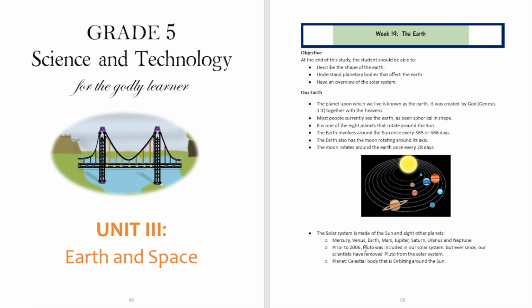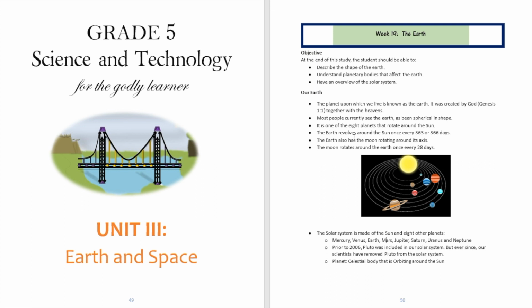Prior to 2006, there was another planet that was part of our solar system. It was called Pluto. But ever since our scientists removed it from their classification of planets around our solar system, and for some reason they said it's not going to be part of the solar system anymore. Well, since we're doing this recording in 2022, we have an obligation to state that point as part of the curriculum for the state of Texas. So 8 planets right now, as of 2022: Mercury, Venus, Earth, Mars, Jupiter, Saturn, Uranus, and Neptune.